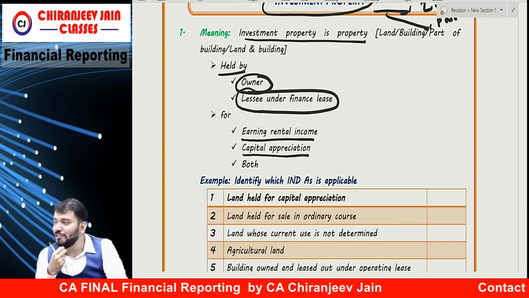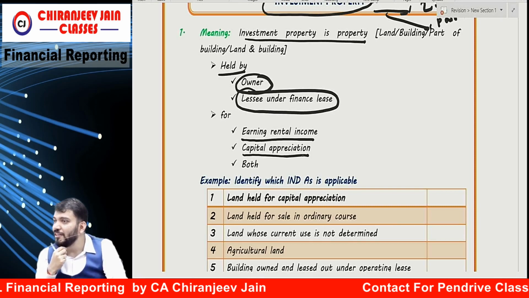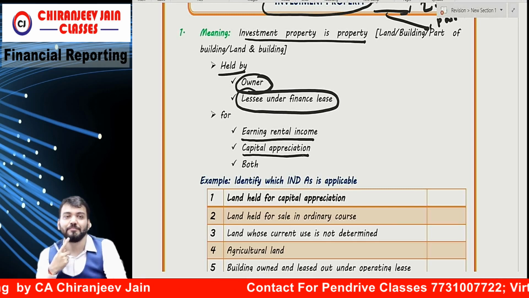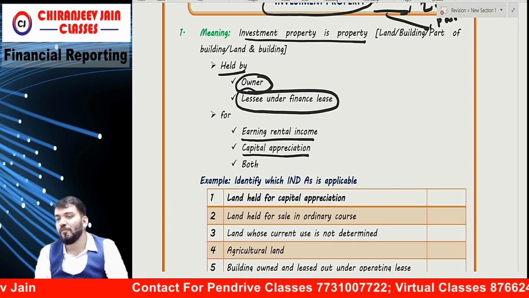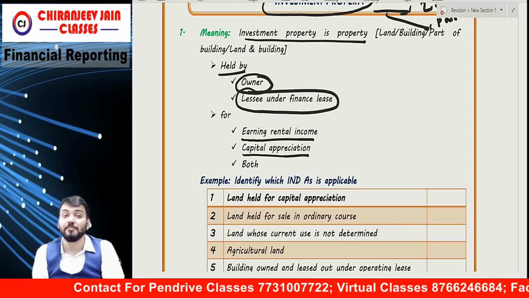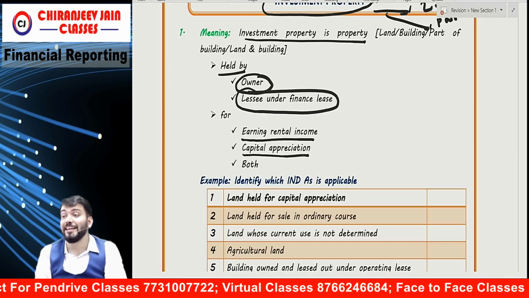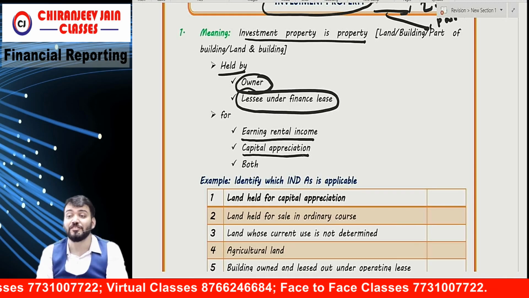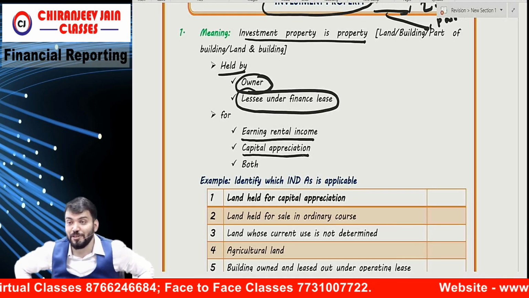Financial instrument? You are saying gold is a financial asset. No, gold is not a financial asset. It means there is no specific Ind AS for gold. So, sir, for gold what will we do? For that, we need to go to Ind AS 8. Ind AS 8 has given some guidance for those transactions for which there is no Ind AS. So Ind AS 8 is also important.